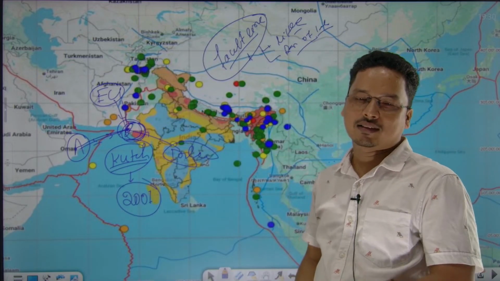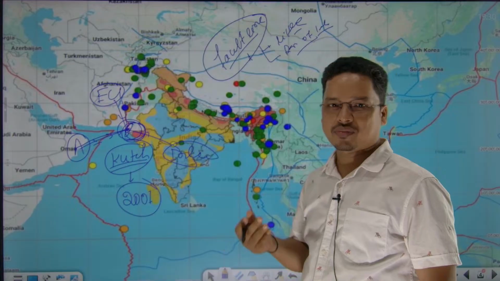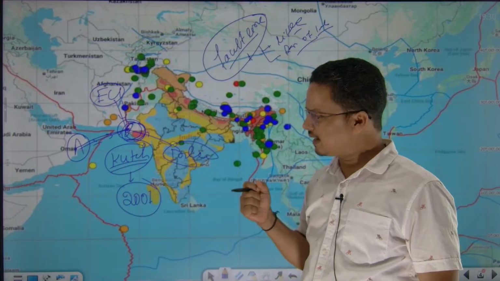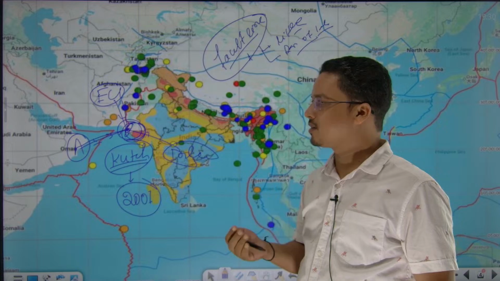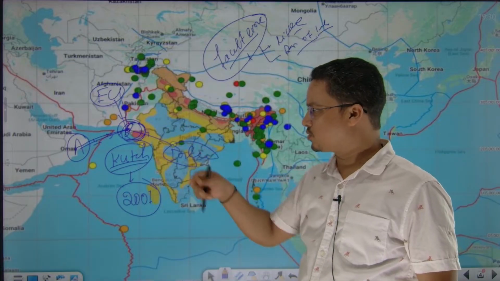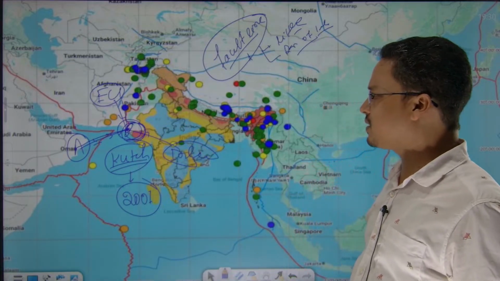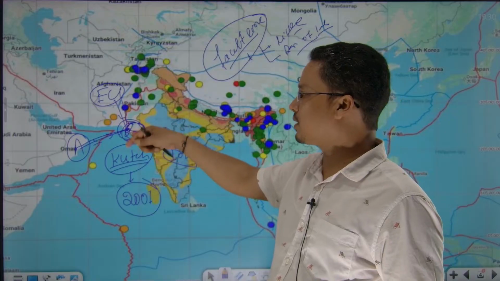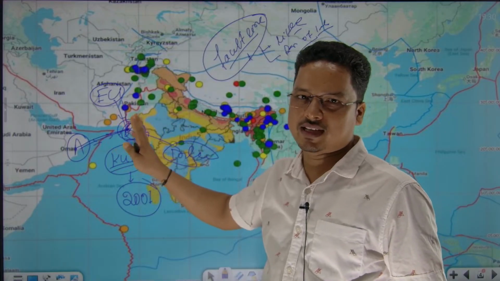So that is why this is also very important. That is also hastening, that is one of the reasons that causes, though the frequency is less, but whenever an earthquake happens in this region, it would be very dangerous.